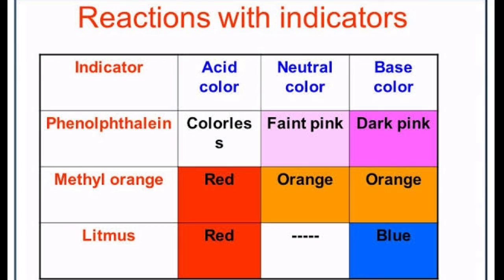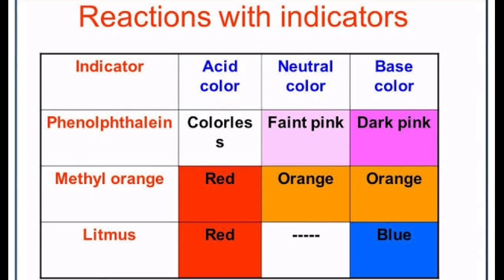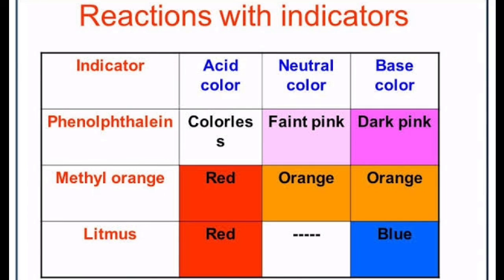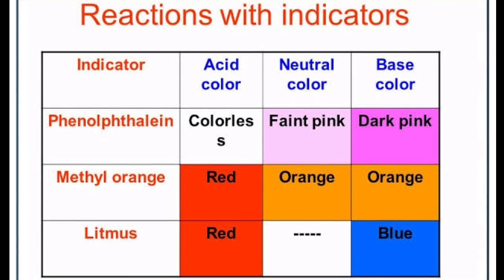Collect some China rose petals, called gudhal, and place them in a beaker. Add some warm water. Keep the mixture for some time till the water becomes colored. Use the colored water as an indicator. Add 5 drops of the indicator to each of the solutions given. Now note the change in color after adding the China rose indicator.